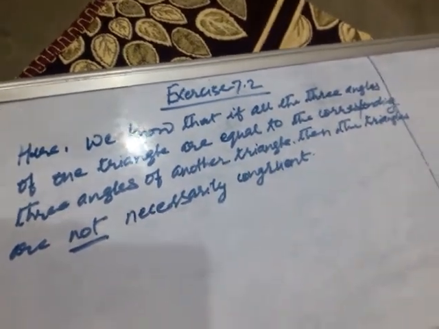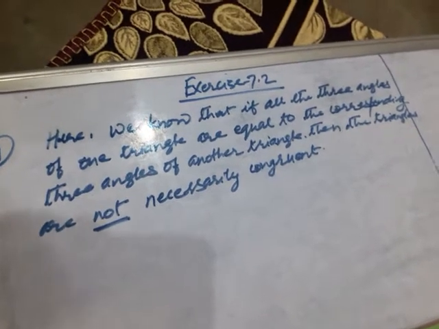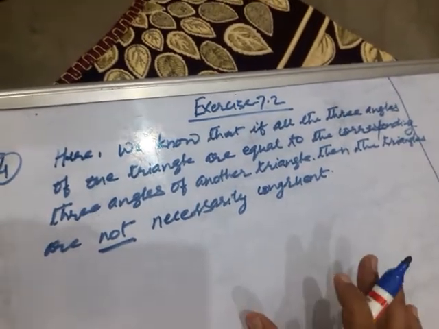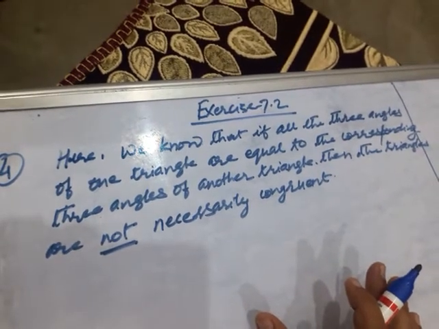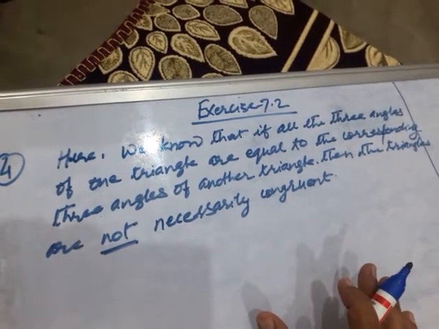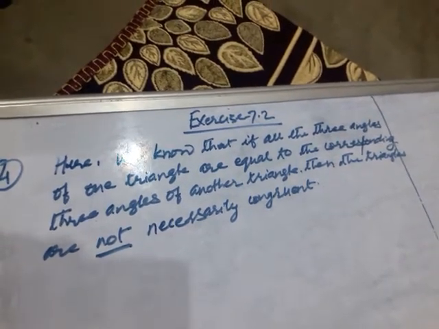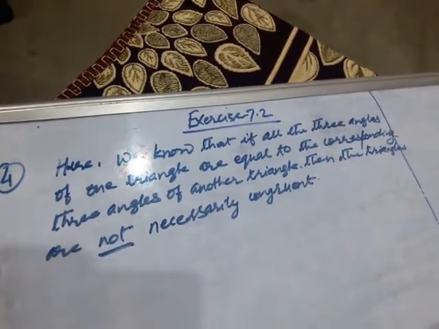Okay, children, what I want to say is that if in two triangles all the three angles of one triangle are equal to the corresponding three angles of another triangle, then the triangles are not necessarily congruent.